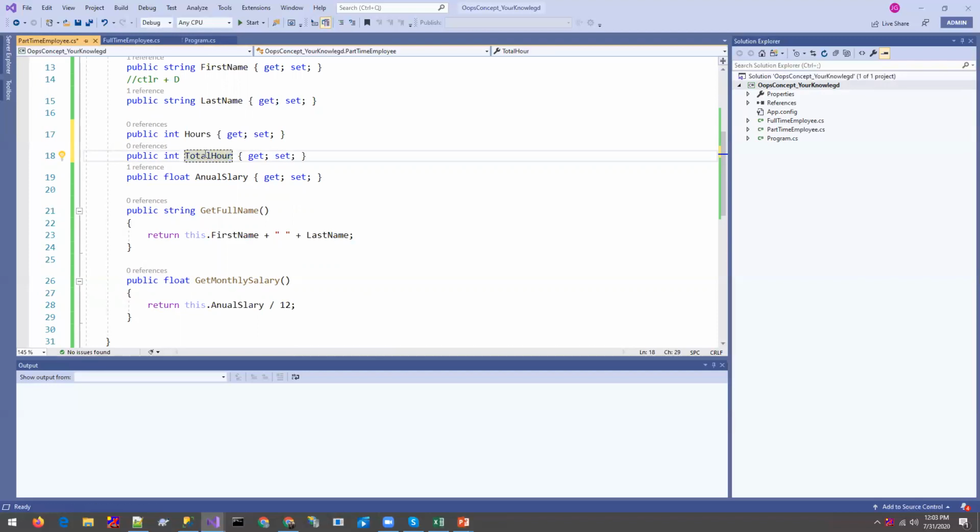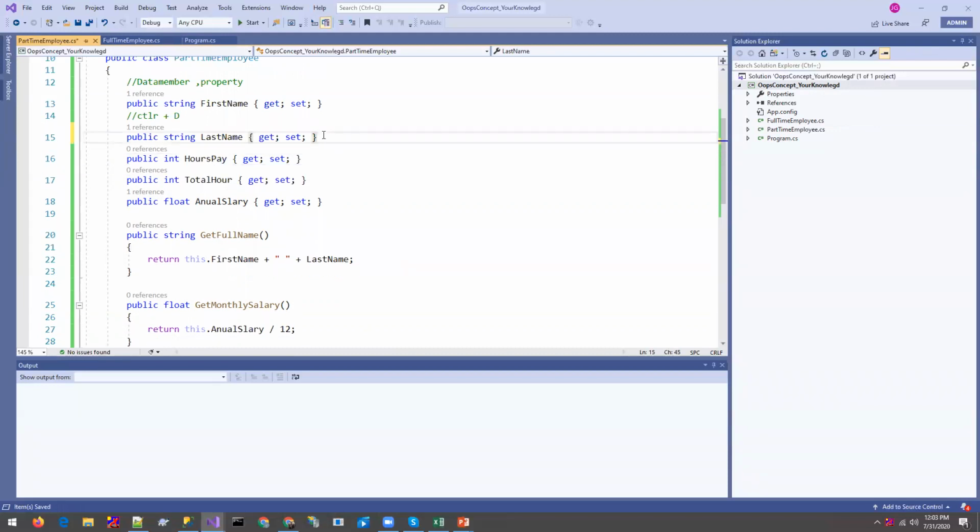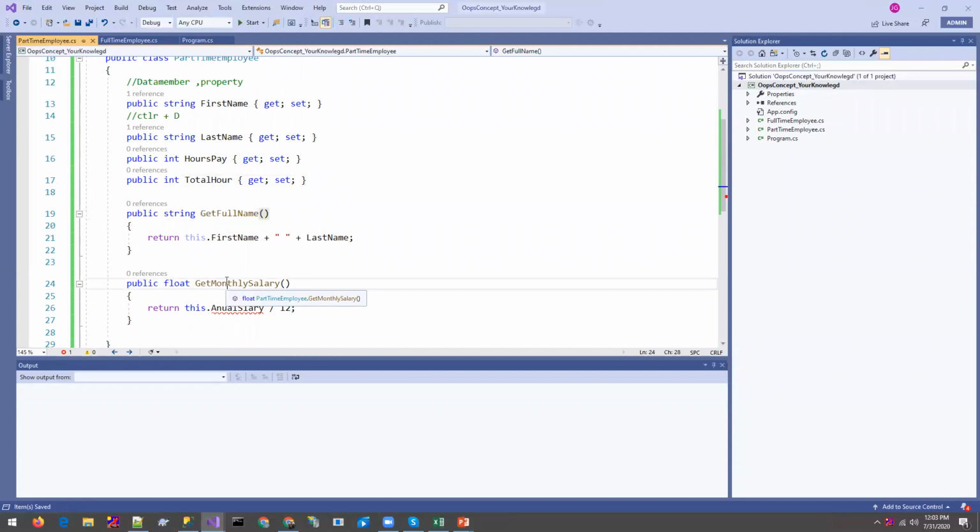hours. Okay, so let's define hourly pay. How much money will we pay to the part-time employee, and how many total hours are filled by the employee. Okay, so get full name will be the same, and the monthly salary might be different for the part-time. So what it could be: the hourly pay multiplied by the total hours. If the employee has filled 1 hour and we are going to pay 100 for the 1 hour, this will return 100. Okay, we do have everything created.